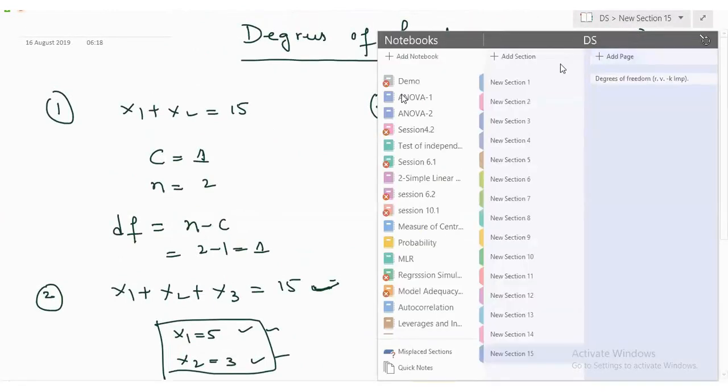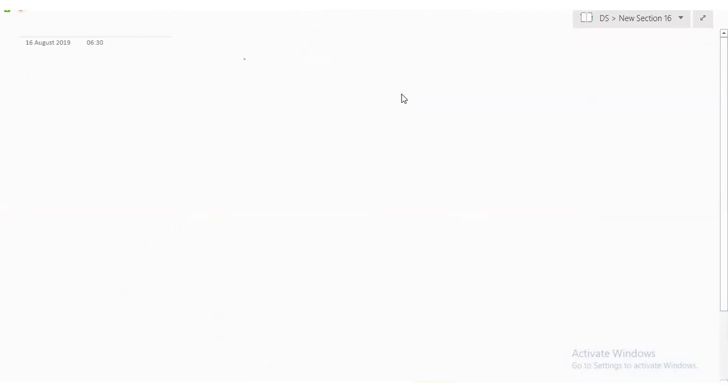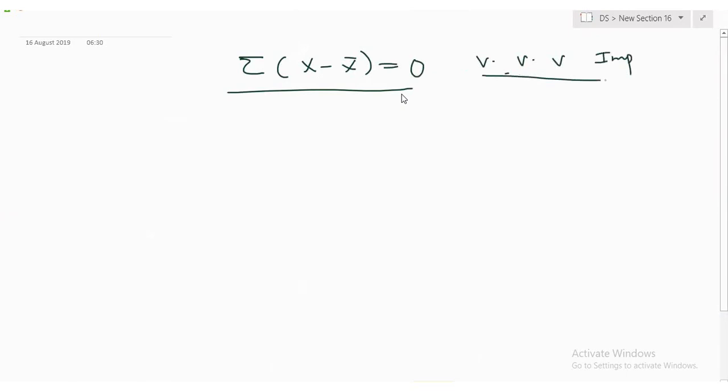Now, I'm opening one more page. Let us understand this: sigma of x minus x bar equal to 0. Very, very, very important. What is the meaning of this?